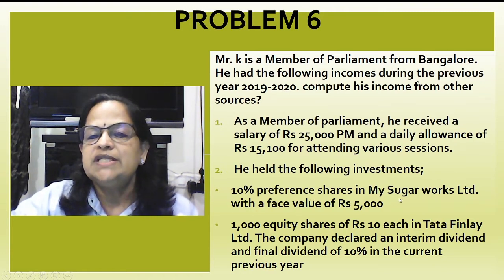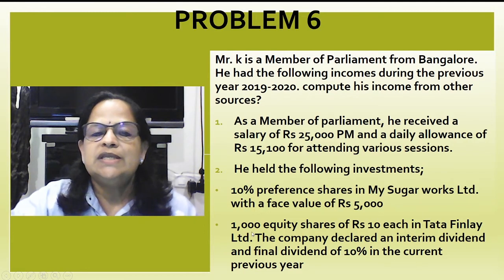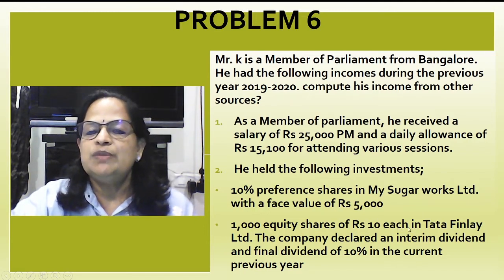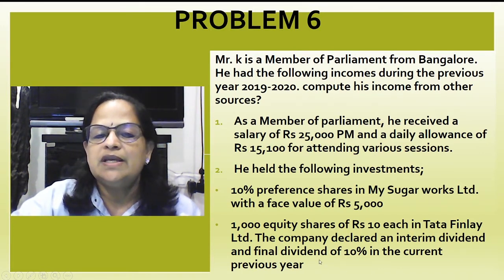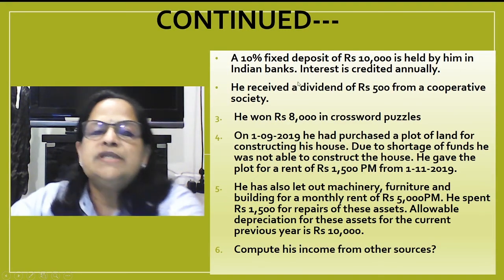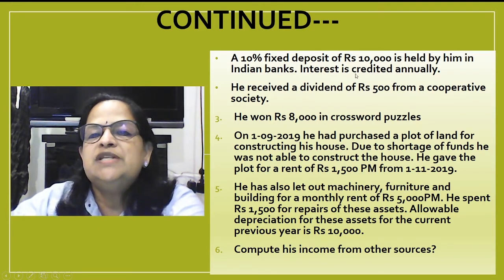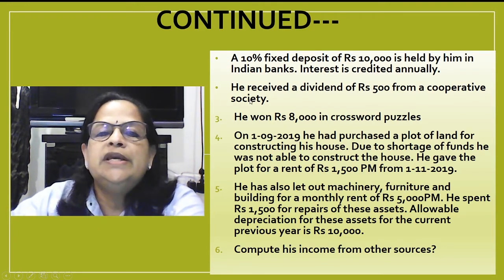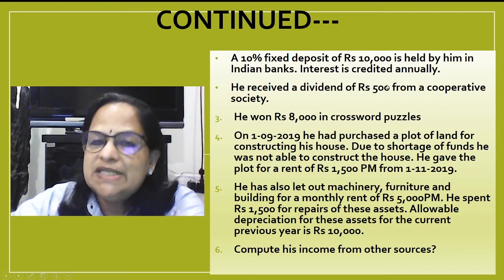10% preference shares in My Sugar Works Limited with a face value of rupees 5,000. Next is 1,000 equity shares of rupees 10 each in Tata Finlay Limited. The company declared an interim dividend and final dividend of 10% in the current previous year. Tata Finlay is an Indian company. A 10% fixed deposit of rupees 10,000 is held by him in Indian banks. Interest is credited annually. Here it is not mentioned whether TDS is deducted or not. Here you will get only 1,000 rupees. So we'll see that in the solution.